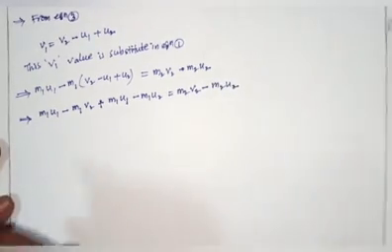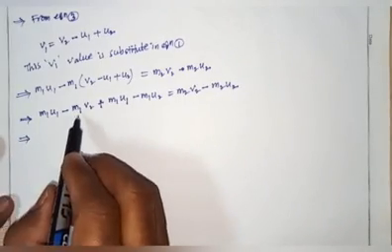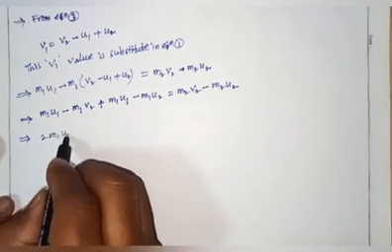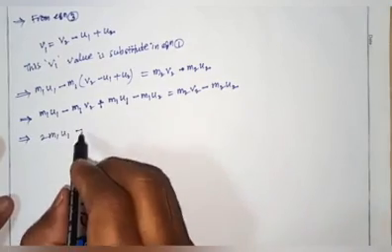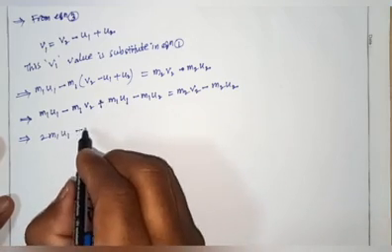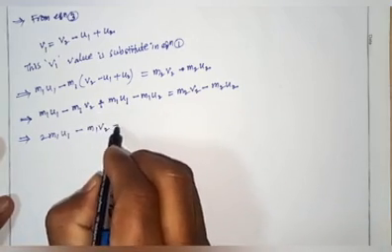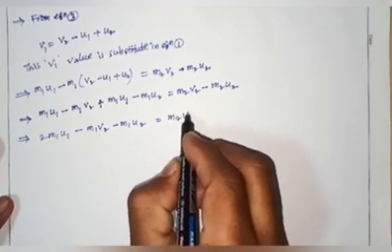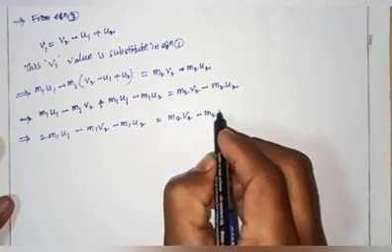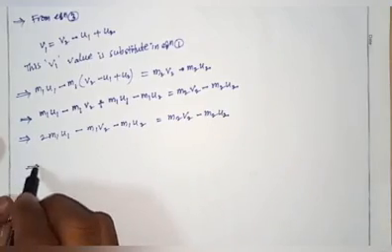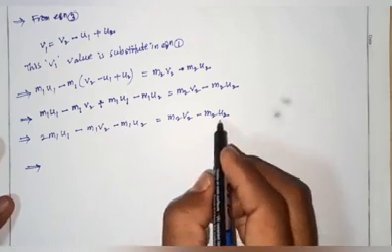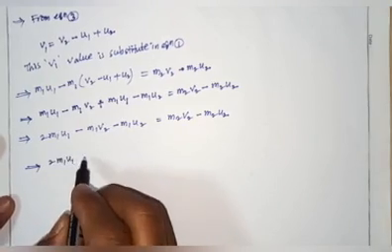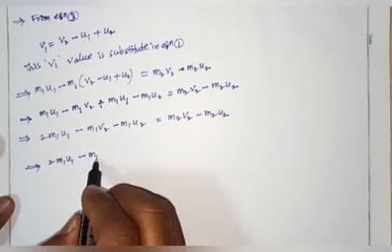Okay, now what are the common terms here? 2m1 u1 minus m1 v2 minus m1 u2 equals m2 v2 minus m2 u2. So we find v2: 2m1 u1 minus m1 u2.